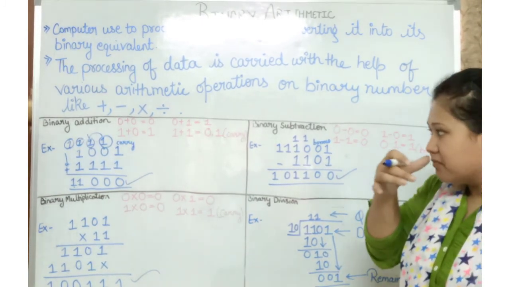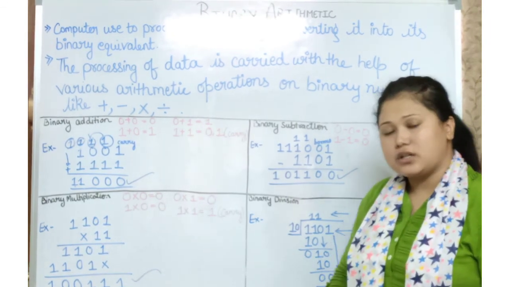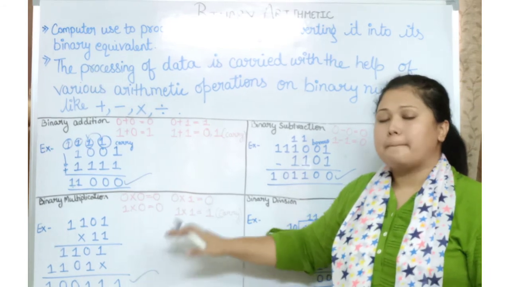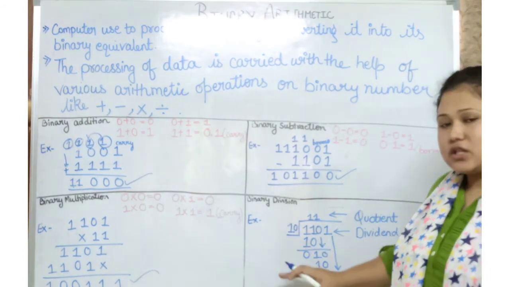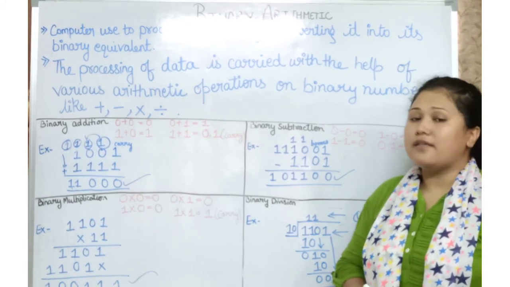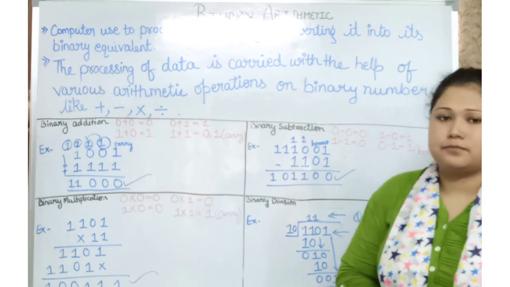Again I am telling you, we have rules for binary addition, subtraction and multiplication, but for division we do not have any rules. We have to solve it as we do in mathematics.